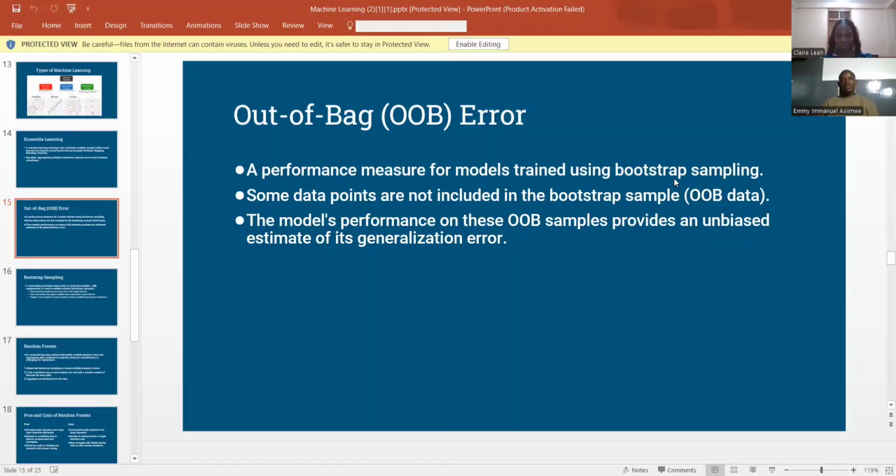For example, if I have a sample of 1 to 5, and I select an item and the item is repeated, I eliminate one of the data items. So some items are not included, which creates an out-of-bag error. The advantage is that it adds a probabilistic context to the data, increasing its predictability and randomness.